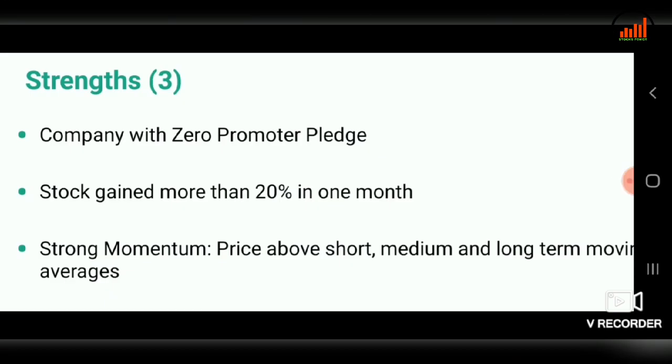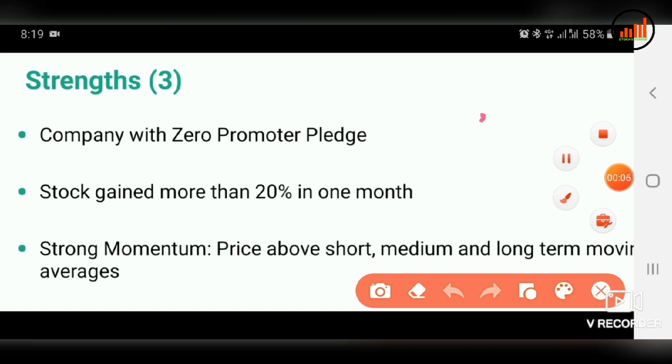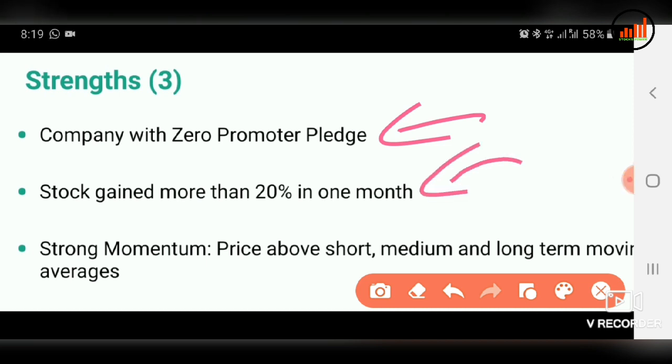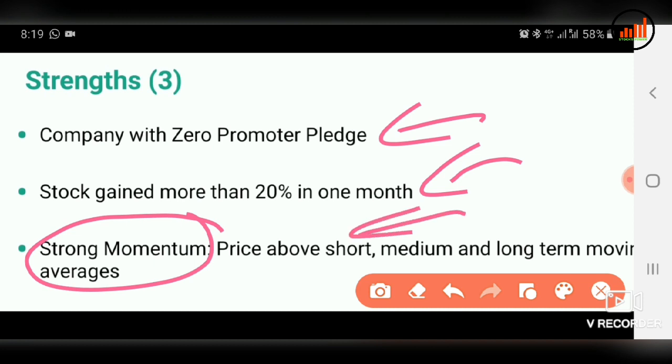Now we will see which are the good points, the strengths in Canara Bank. First, a company with zero promoter pledge, so there are no pledged shares in promoter holding. Second, the stock gained more than 20% in 1 month, so in the past month it has given good returns. Third point is strong momentum: price above short, medium and long term moving averages. This is also an important strength in Canara Bank.